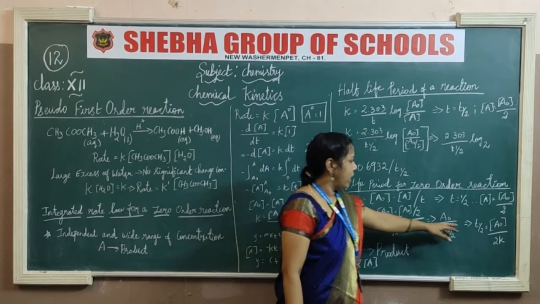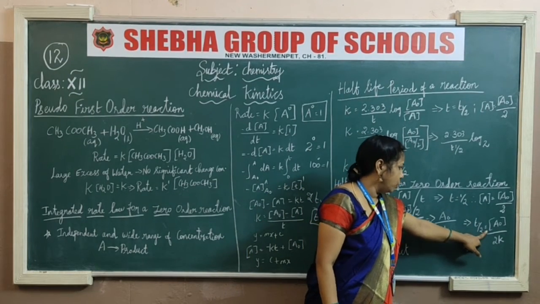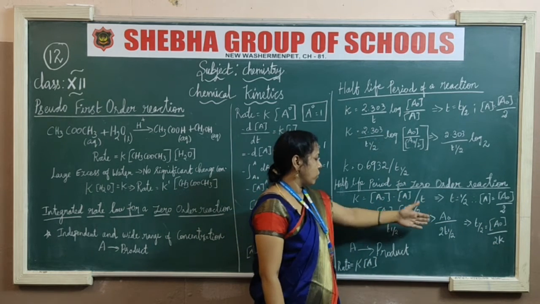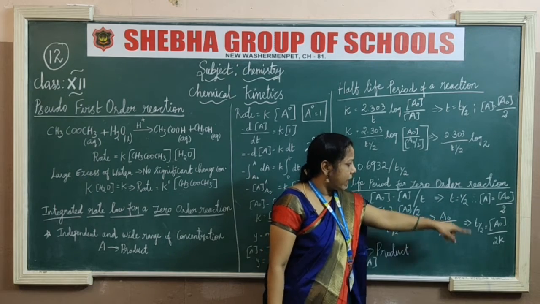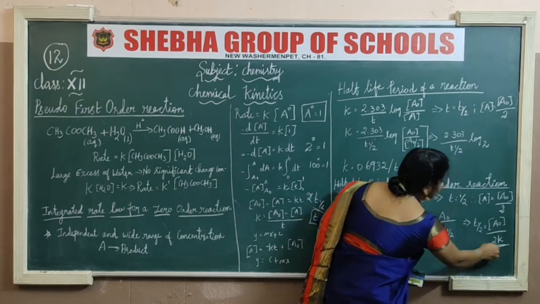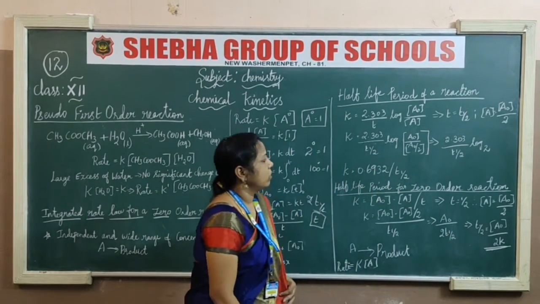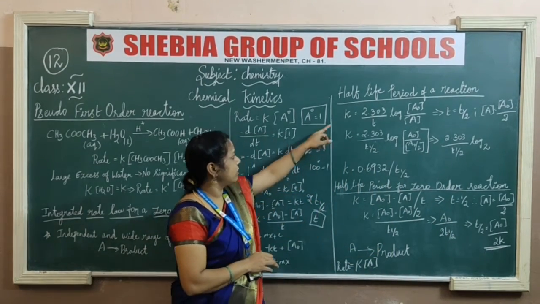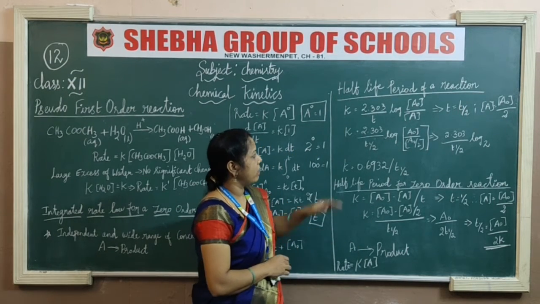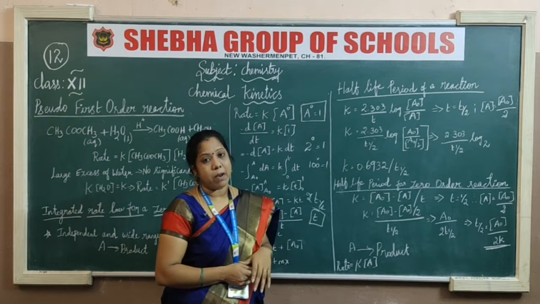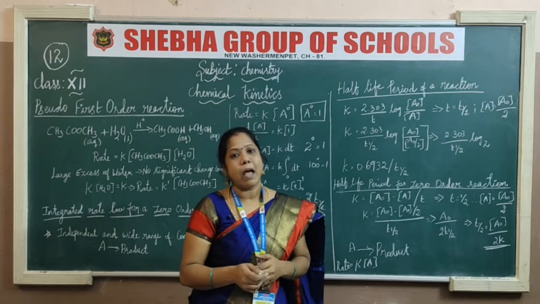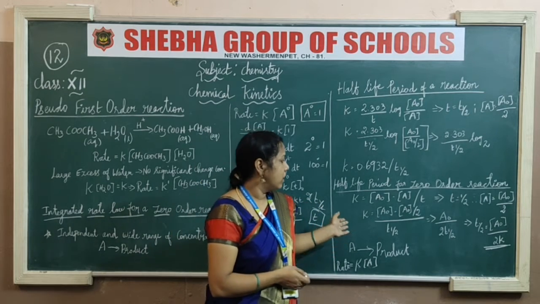Okay, so finally T 1 by 2 is equal to A naught by 2K. This is the last step for zero order reactions. If you know this formula, you can work through any zero order reaction, so carefully read the integrated formula. Okay, so this is the procedure. I am going to give some examples using the formula. Let's go for this.